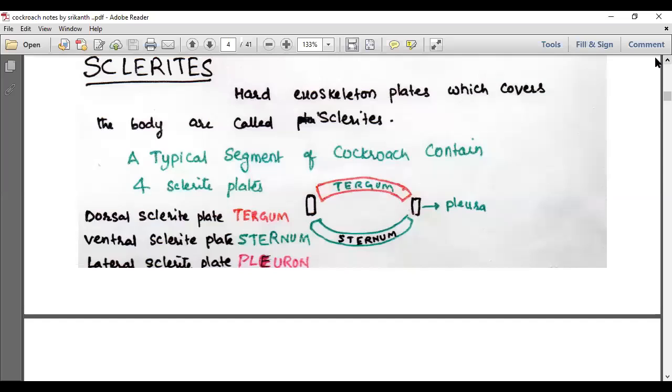Pleuron is the singular one. Pleura is the plural one. Okay, so tergum, sternum, pleura. The dorsal sclerite plate is called tergum. Ventral sclerite plate is called sternum. Lateral sclerite plate is called pleura.